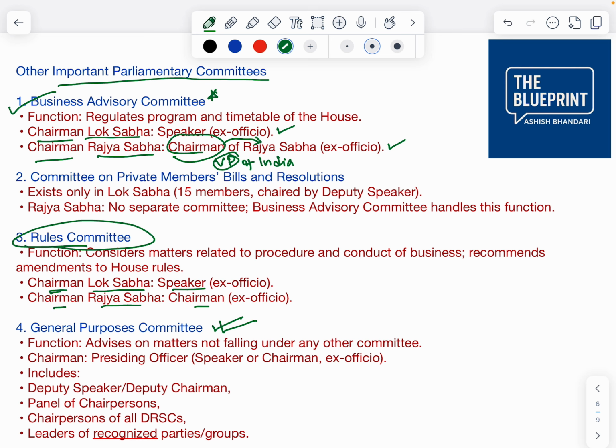Now, why did I mark this? Because the Committee on Private Members' Bills and Resolutions is chaired by the Deputy Speaker and it exists only in Lok Sabha. So this point is very important. In Rajya Sabha, there is no separate committee on private members' bills. The Business Advisory Committee handles this function. Okay, so this you have to remember.